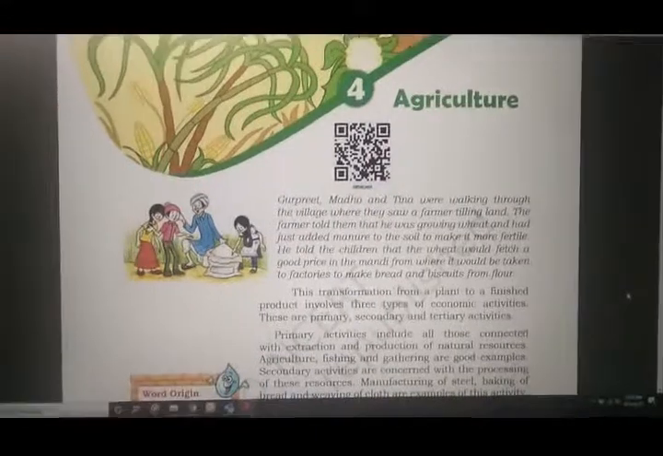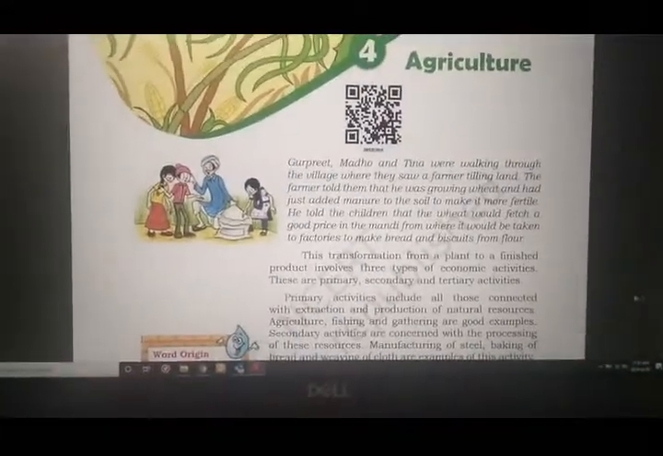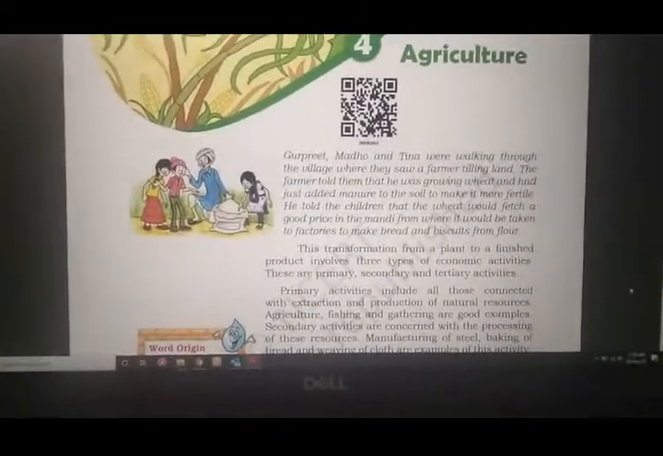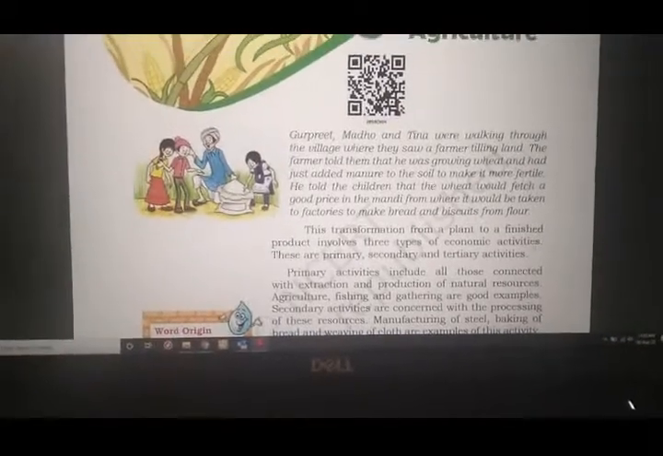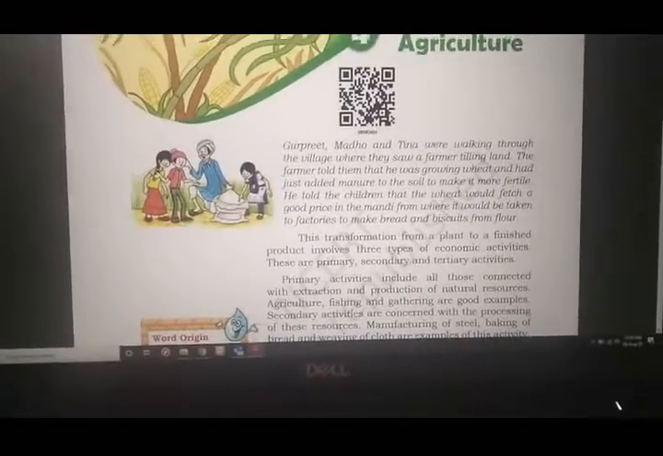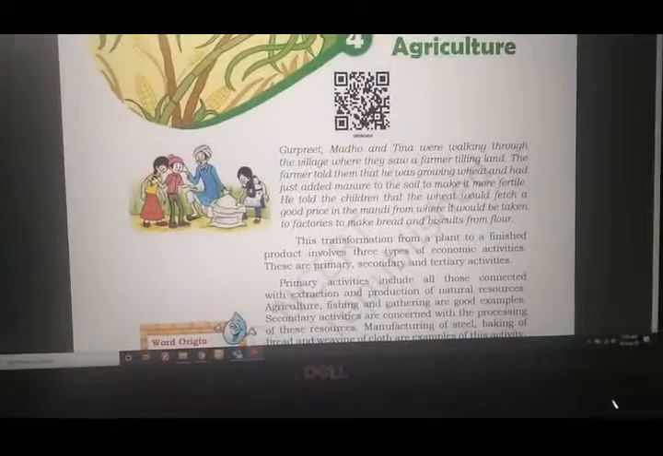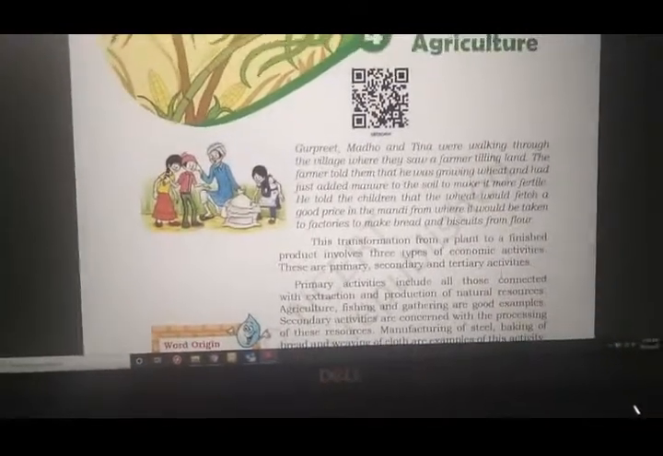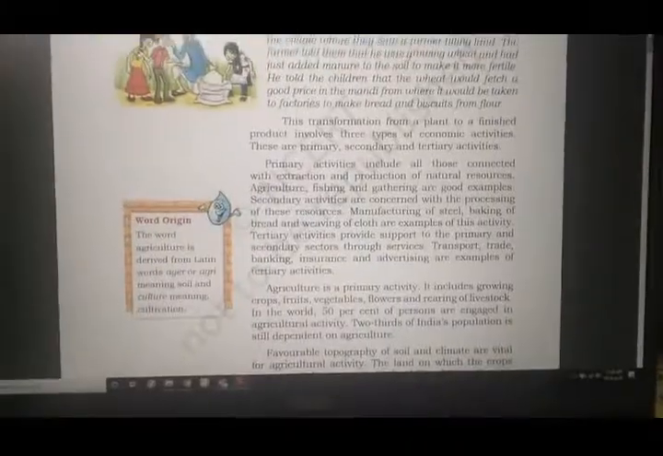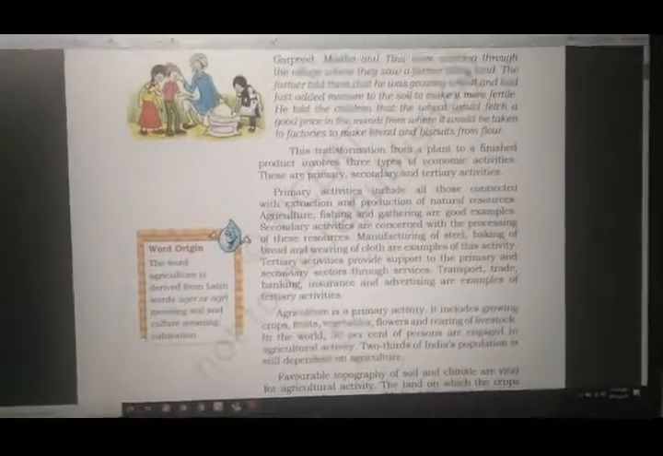It is like this: the transformation from a plant to a finished product involves three types of economic activities. What are these? These are primary activity, secondary activity and tertiary activity. Now what are these activities exactly? Now let's see it. Okay, so what is the primary activity?